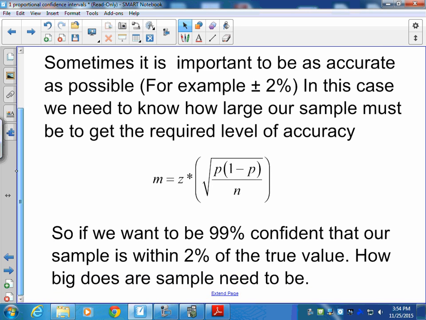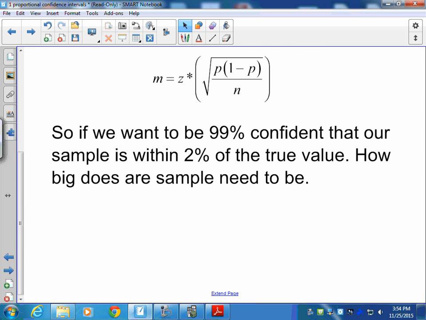Okay, what we want to do is look at our margin of error, and we're only working with this portion of the formula. We don't know what the central value is. We just want to look at the accuracy of our answer. So let's look at this situation here.